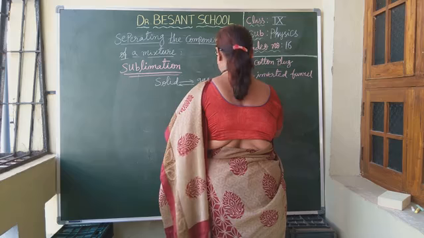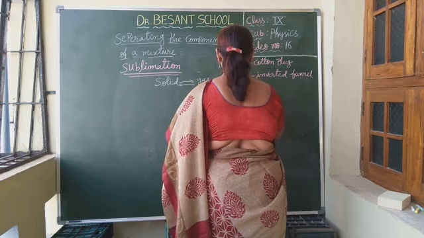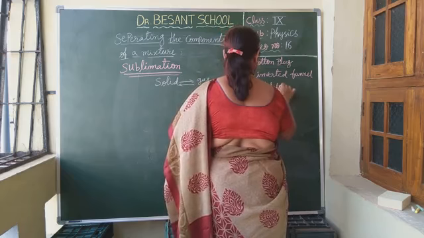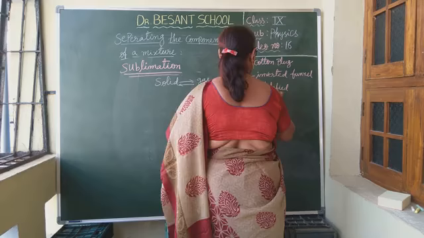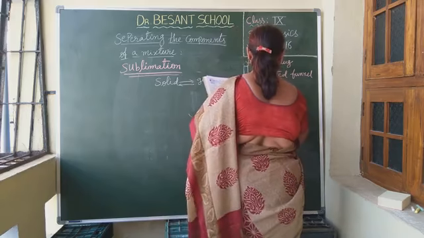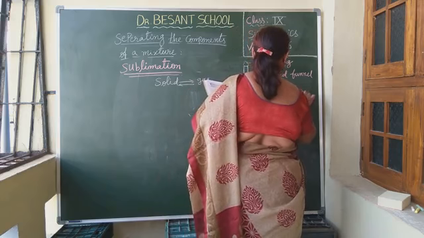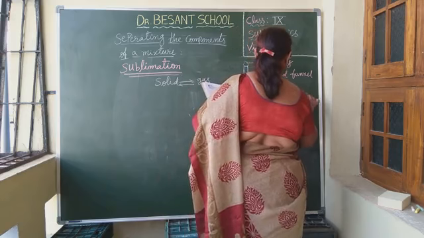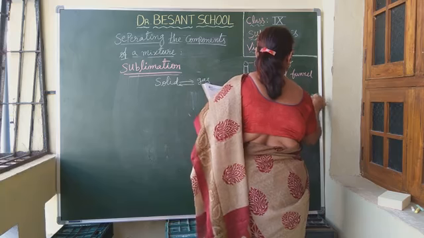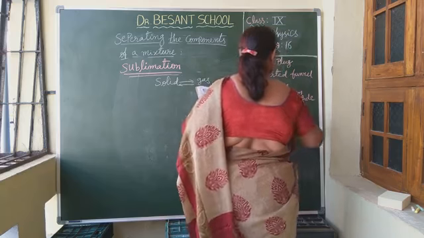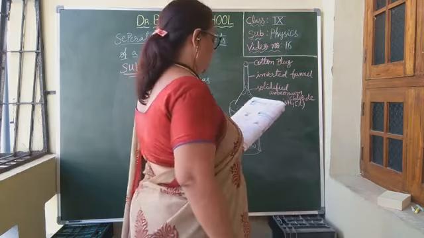Next, solidified ammonium chloride. Its formula is NH4Cl, ammonium chloride.